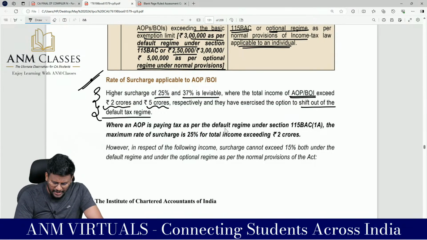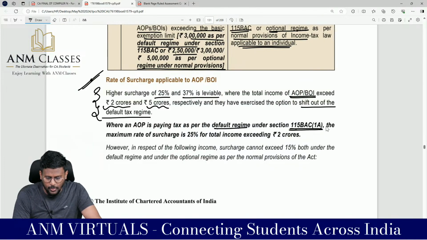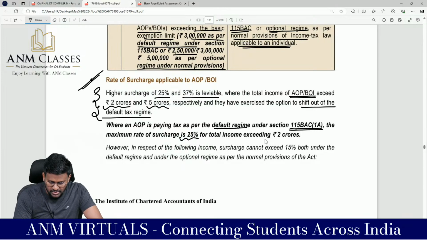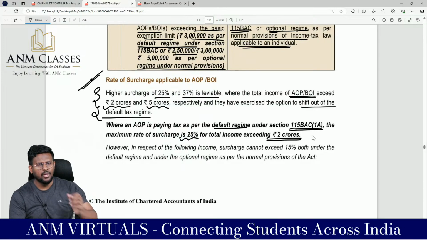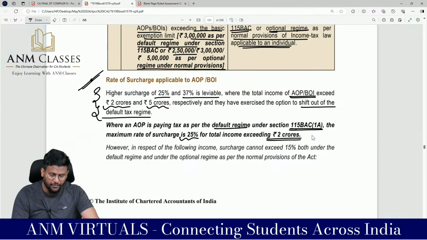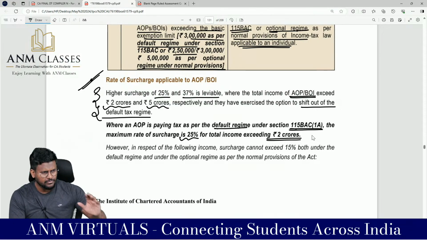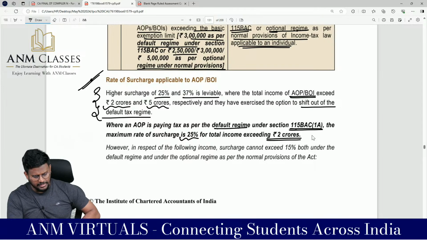Where AOP is paying tax under the default tax regime under section 115BAC subsection 1A, the maximum rate of surcharge is 25% for total income exceeding 2 crore. Because we know that under the default tax regime, the higher rate of surcharge of 37% will not be applicable. So the maximum rate is 25%. Okay, fine. If we go by the default tax regime route, 25% maximum surcharge, whereas if we go by the normal tax route, above 2 crore up to 5 crore 25%, more than 5 crore it is 37%.